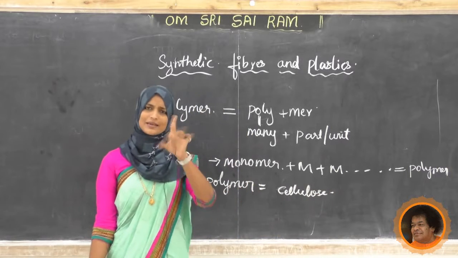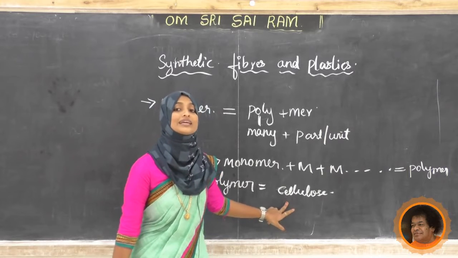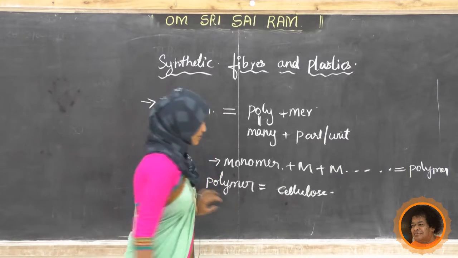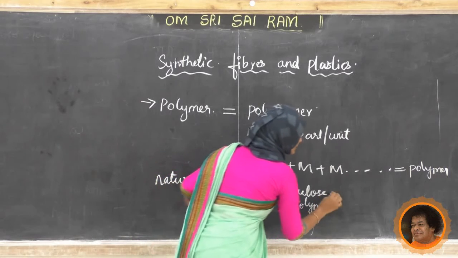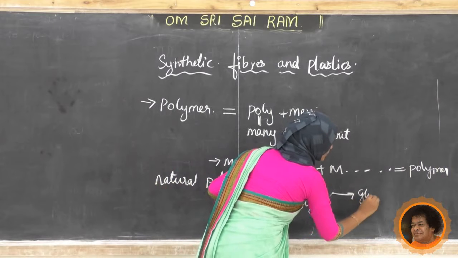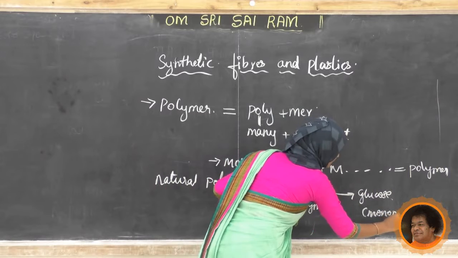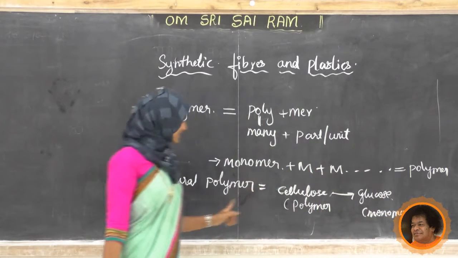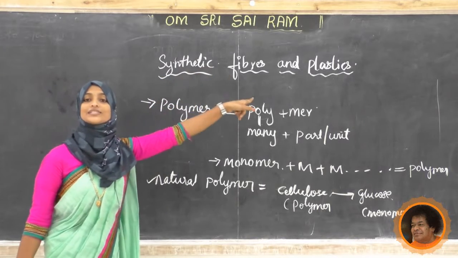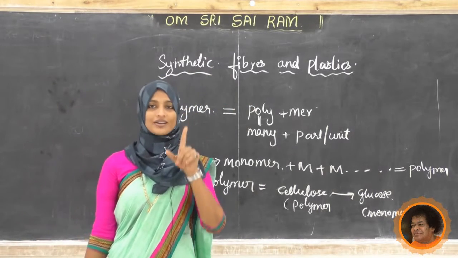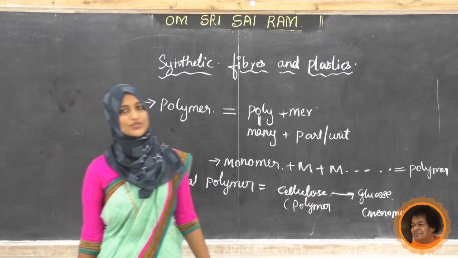Cellulose is a polymer, and the monomer here is glucose. This is about the natural polymer, and synthetic fibers are the artificial or man-made polymers.